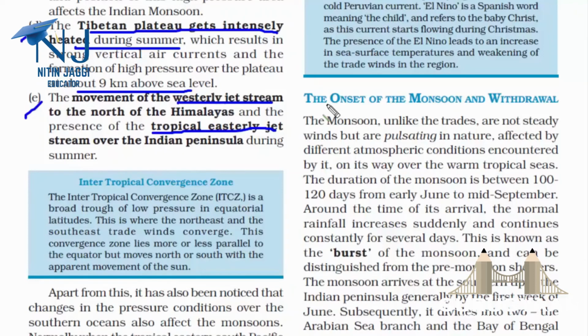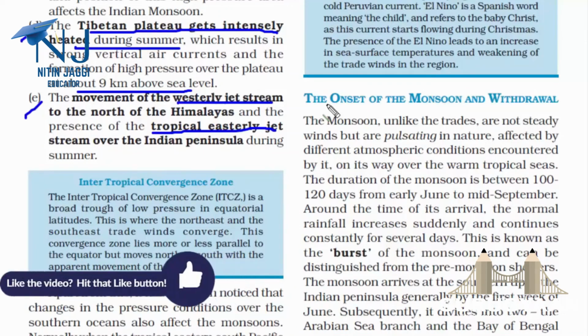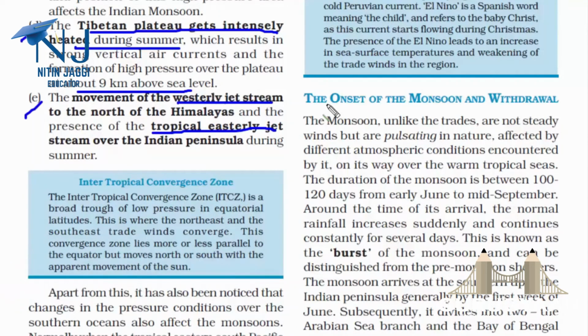So if you stand outside on the road, you may feel a little bit of wind or you may not feel anything. So that is the typical nature of the wind, right? In some places it's windy, in some places there is no wind or very little wind. But these westerly jet streams are constant. They flow continuously because there are no barriers in the atmosphere. So if you go up high in the atmosphere around the Indian Peninsula region, there you will find an easterly jet stream, a thin layer of air moving from west to east. So this jet stream is also very crucial in determining the monsoon in our country.